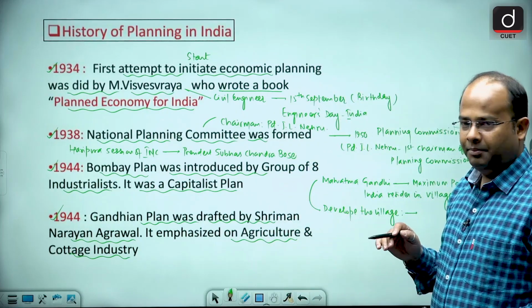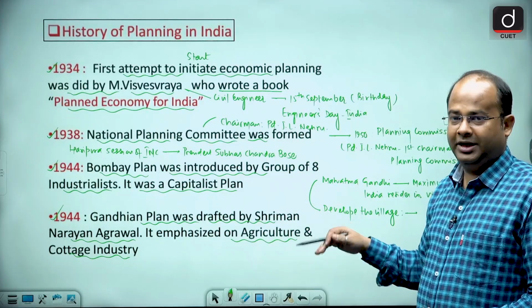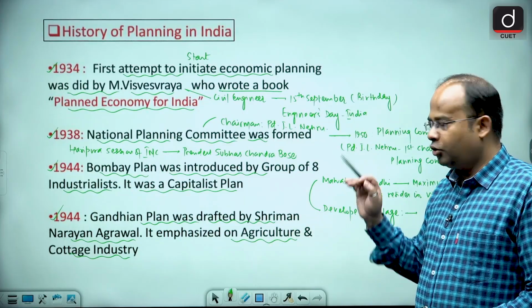And the main source of income in the village was agriculture and cottage industry.